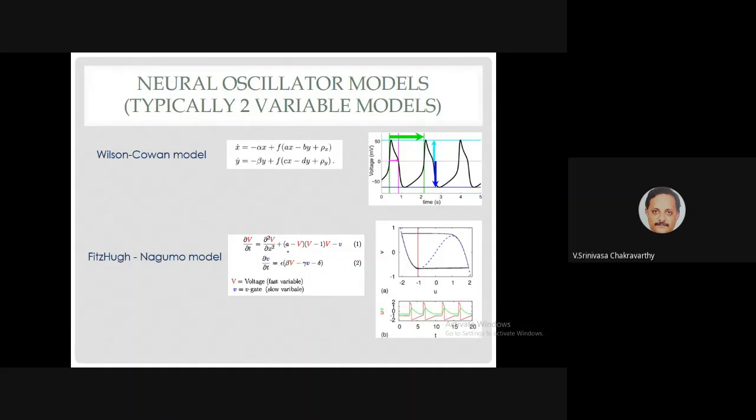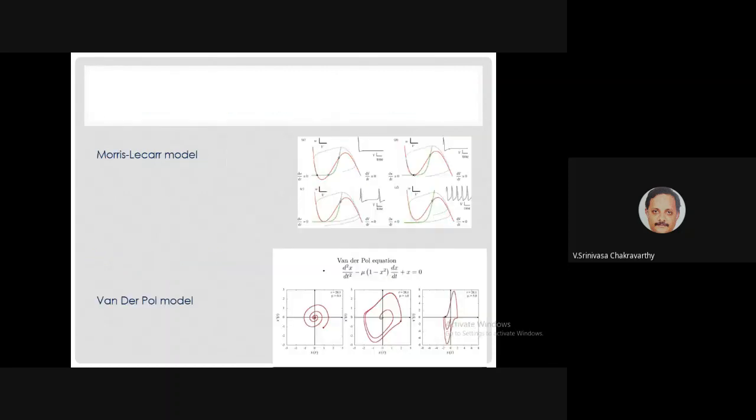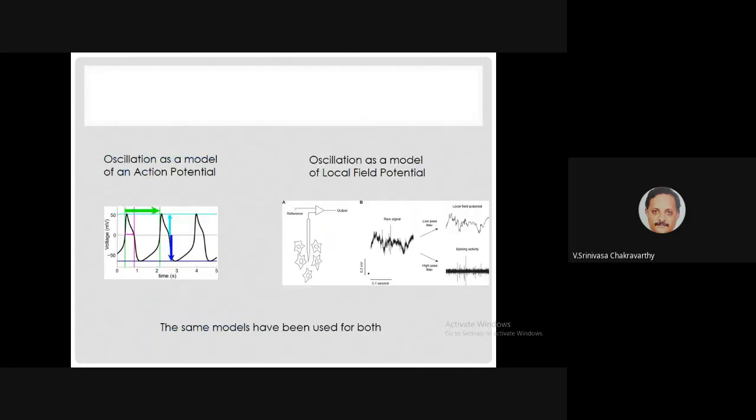to the spatial dimension also. So it also has a spatial propagation. So if you want to model axon propagation using the FitzHugh-Nagumo model as an action potential model, then it will look something like this. So anyway, then Morris-Lecar we have seen. Van der Pol also we have seen, and we have given it as an example of a Liénard system, right?